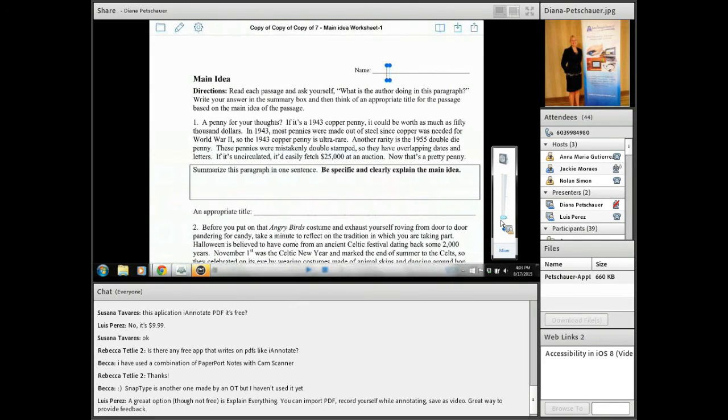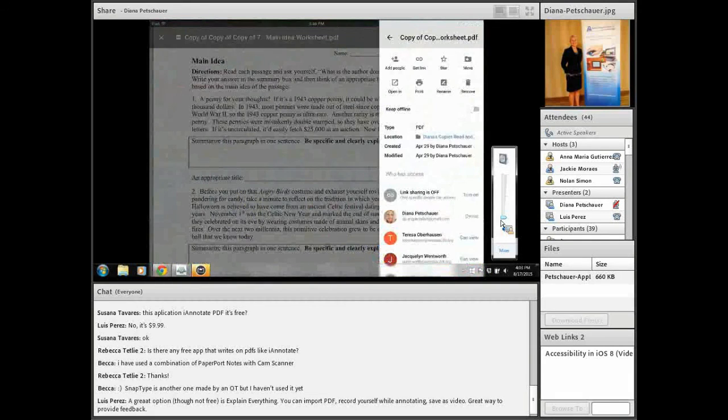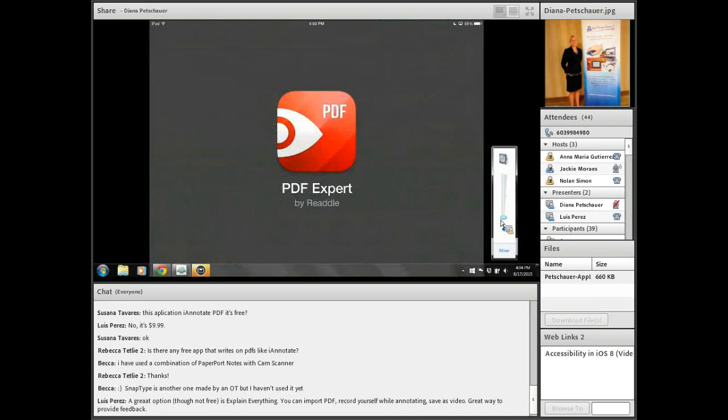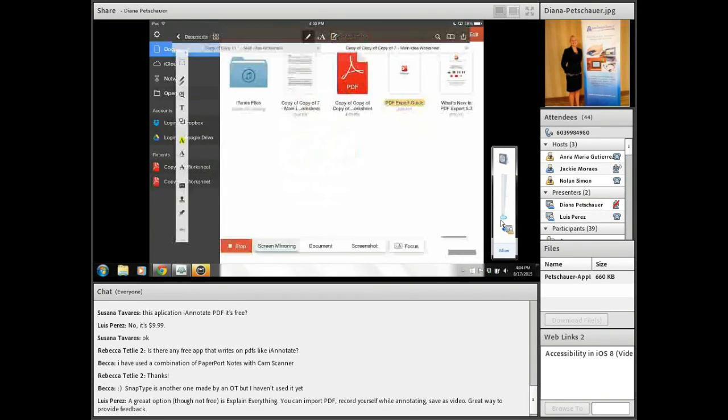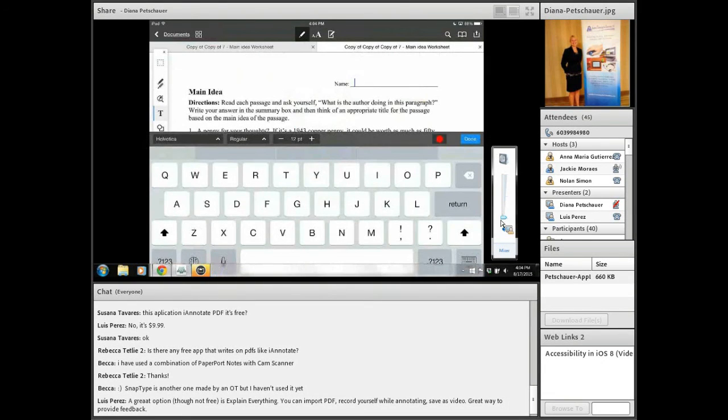And the last one that I wanted to show you, again, there's just a few of these PDF annotation apps. Open in again, and this one is PDF Expert. Just again to show you your options. Some people prefer one over the other. The toolbar is on the left-hand side. When you type into it, it gives you the hints for what you need to do.